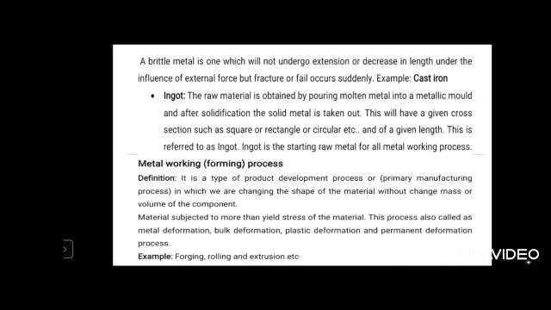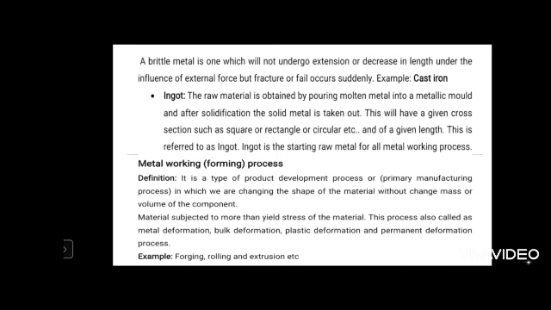When the material is stressed above yield strength, only then does the material undergo plastic deformation. So this process is called metal forming, or bulk deformation process, or plastic deformation process. Here we are subjecting the material to load above the yield strength of the material.